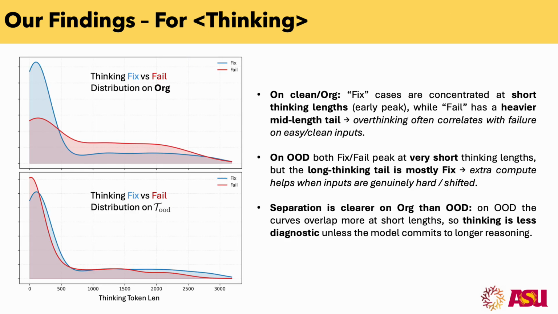Finally, on our findings on think tokens, we observe that models perform really well at fixing ambiguities on clean, unchanged images, and actually fix much of the ambiguity in the early tokens. Even when they spend time up to 3000 token length, they still end up fixing more. Compared to that, when we introduce out of distribution samples, the fail to fix ratio increases. There are fewer fixes than fails, suggesting that thinking doesn't really help in perception.